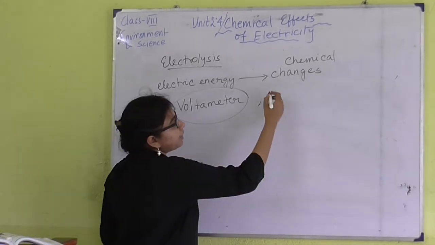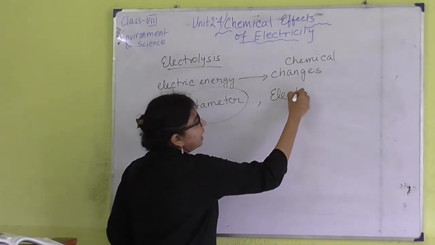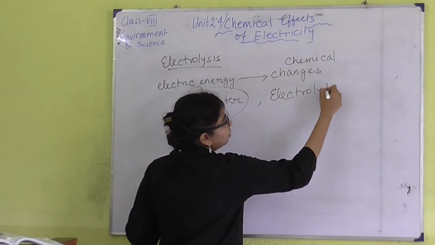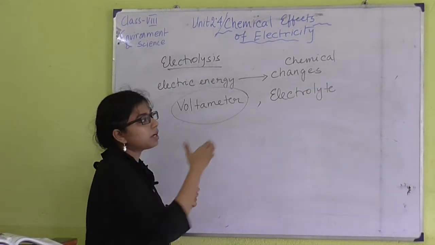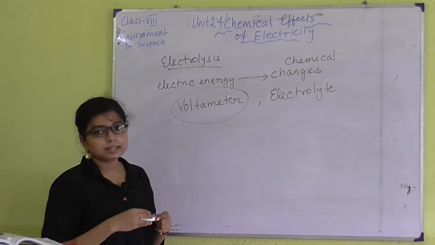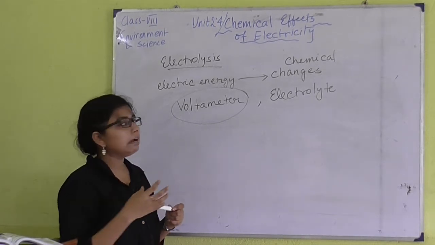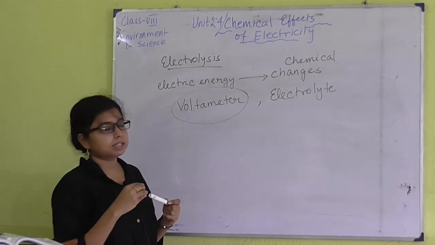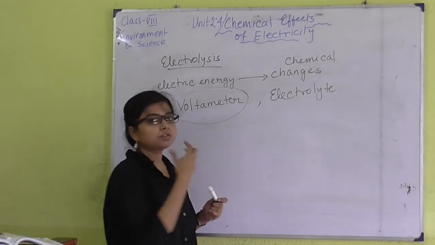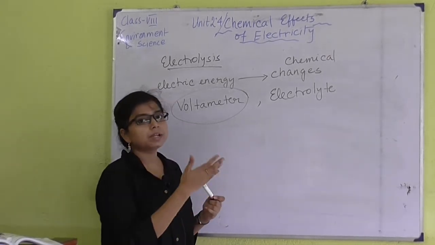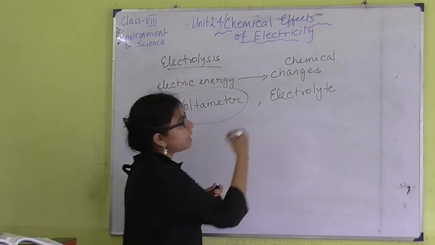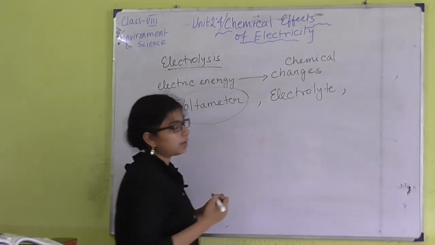Number 2, we need an electrolyte. Obviously, this electrolyte is to be taken in its molten state or fused state or in solution state. This electrolyte will dissociate to form ions, and those ions will conduct electricity. So we have to take an electrolyte.